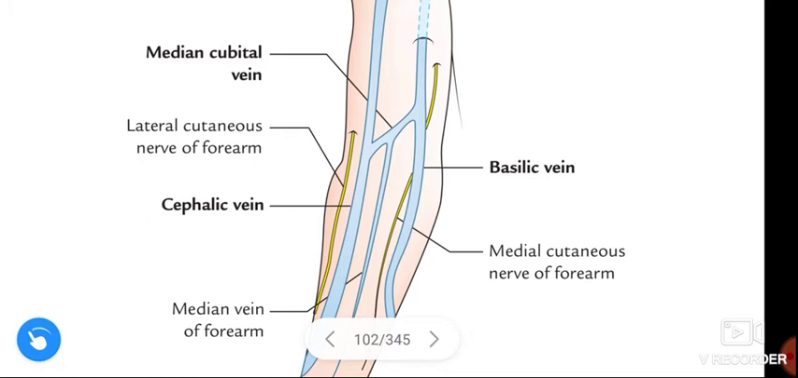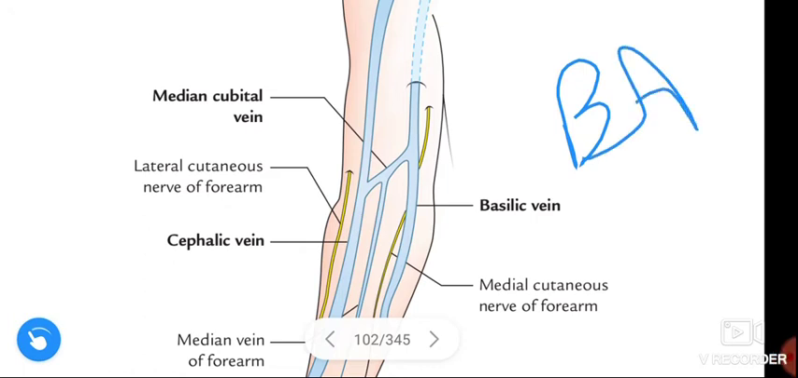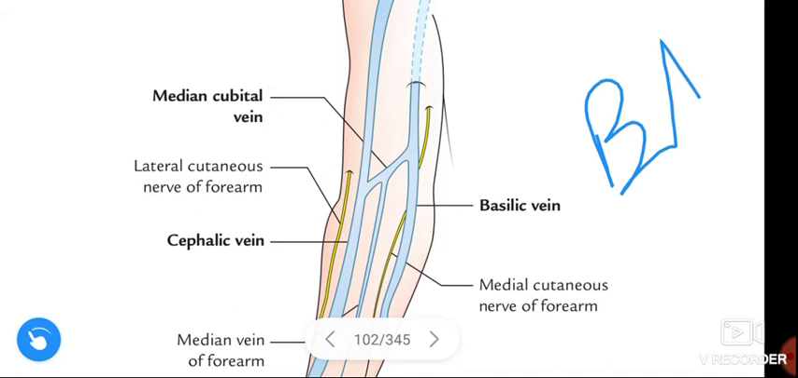Also, it has communication to deep veins through the perforating veins, and this median cubital vein is separated from the brachial artery by the bicipital aponeurosis. Okay, not shown here.